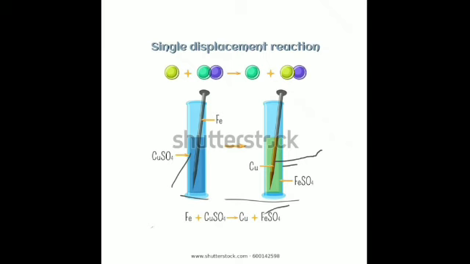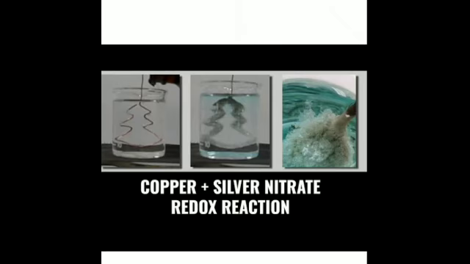Then the next activity, Activity 7, aims to show that copper displaces silver from silver nitrate solution. I have just told you that silver lies below copper in the reactivity series. So what do you need? A beaker, a copper strip and silver nitrate solution.